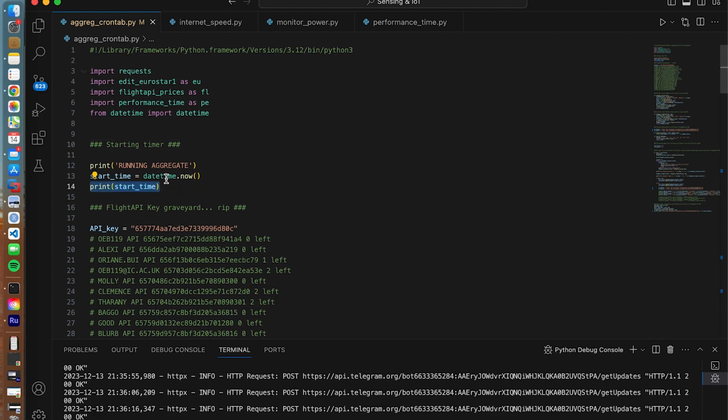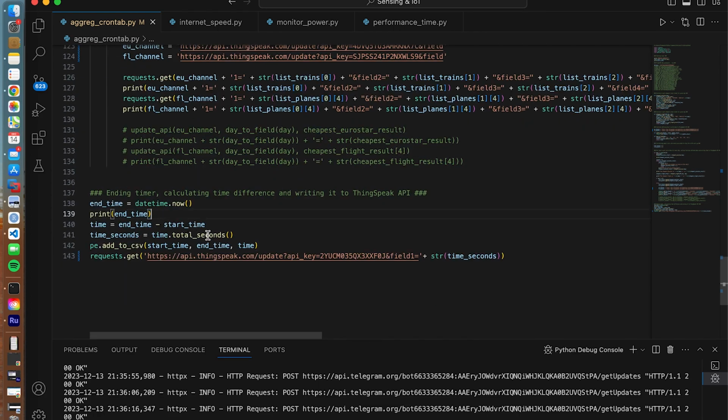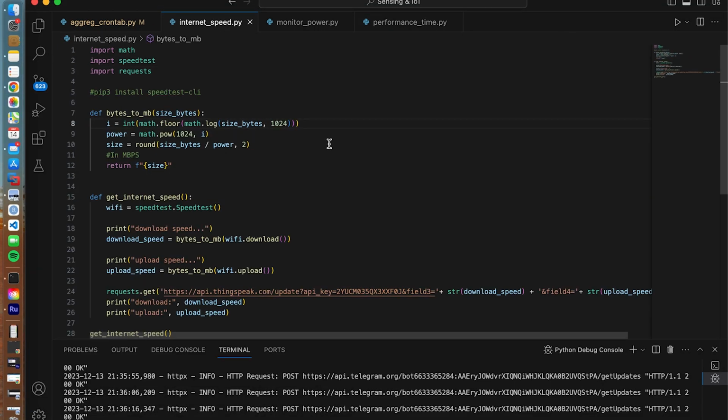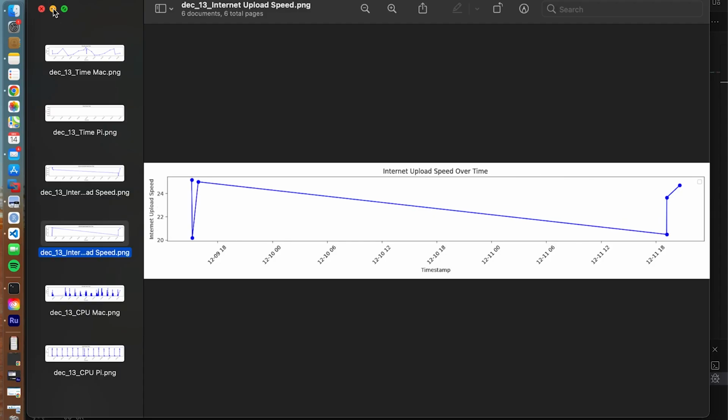To analyze how long data gathering took, I used a timestamp at the beginning and at the end of the code. It showed that the fastest times were in the middle of the night when everyone was asleep. This suggested that internet speed might be a factor, so I tried to track that too, but wasn't very successful in gathering data.